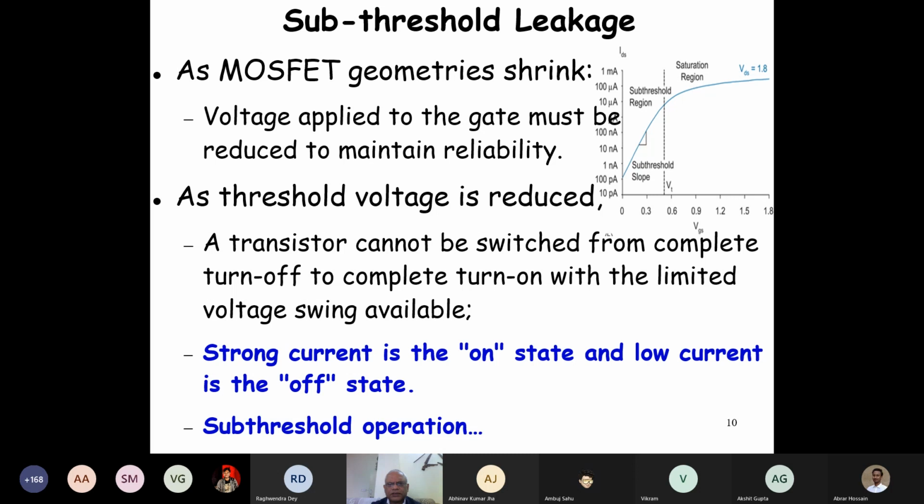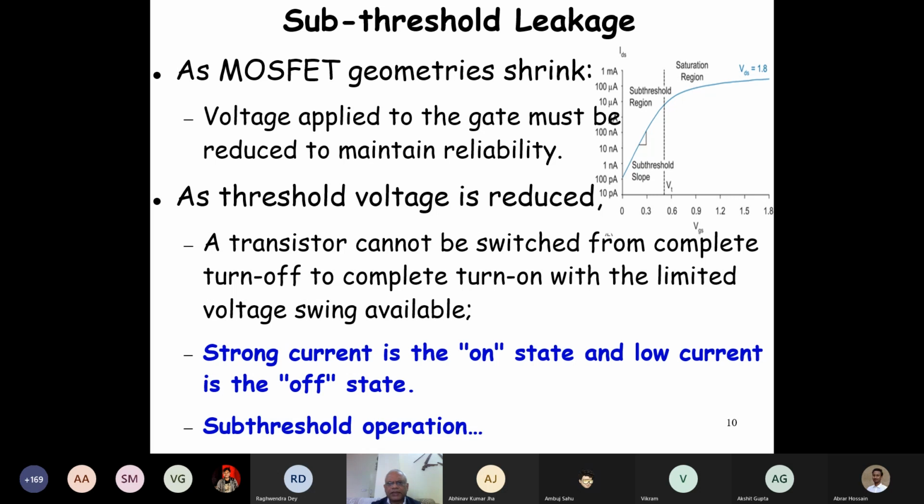So as the voltage is reduced, to maintain reliability and prevent breakdown of the gate oxide, the transistor cannot be switched from complete off to complete on. The voltage swing is restricted and we have strong current in the on state and slightly lower current in the off state. And this we call the sub-threshold operation.